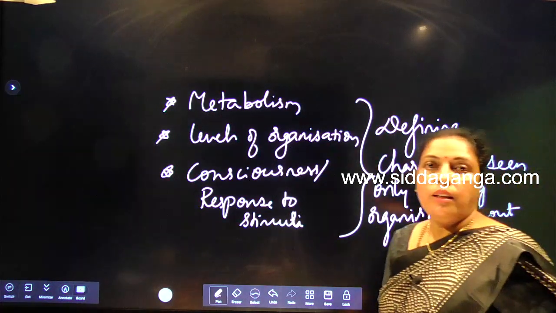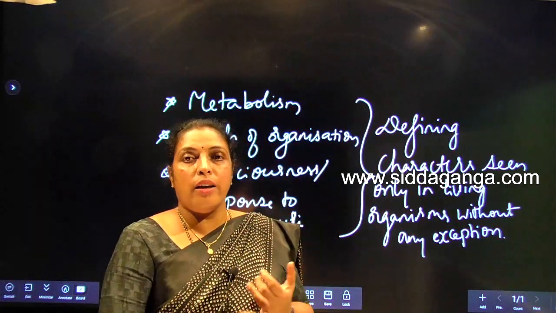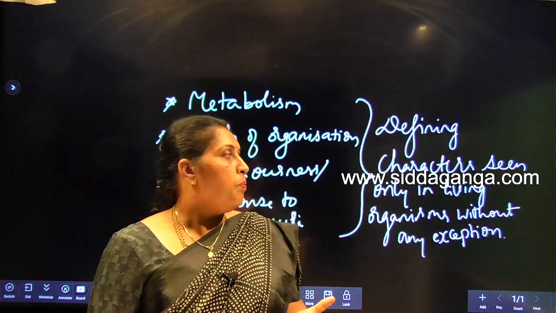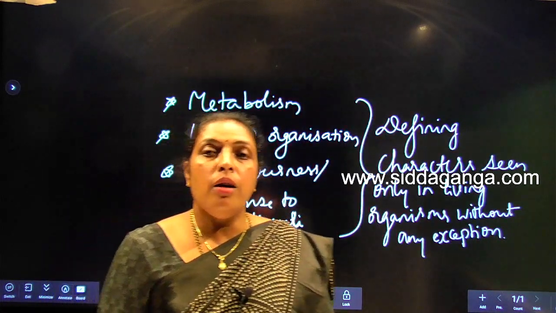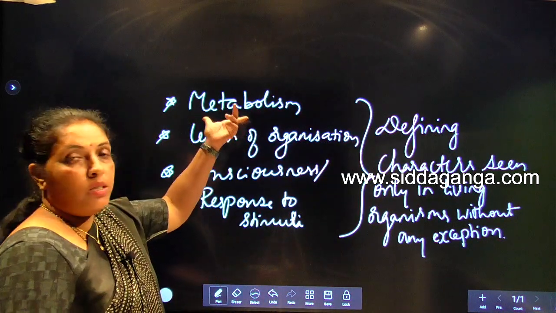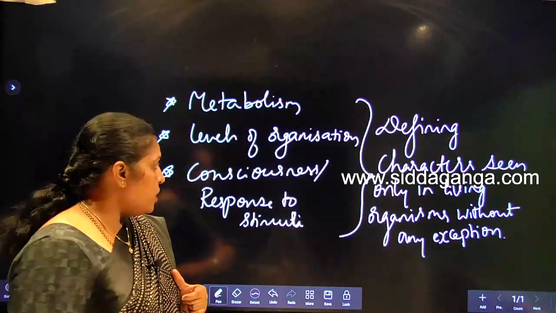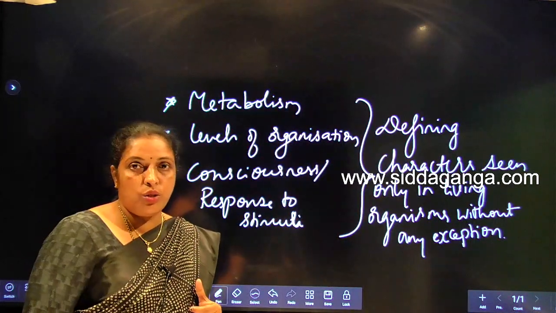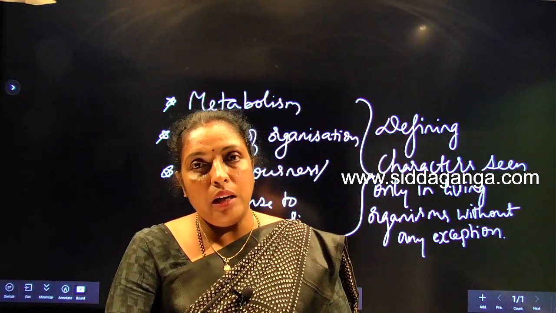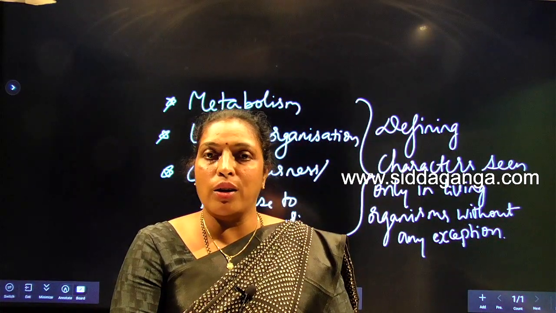Understood now? We see many characters in living organisms like growth, reproduction, metabolism, and response to stimuli. But among them, three are considered defining characters: metabolism, levels of organization, and consciousness or response to stimuli. Understood? So this is about the defining characters which we see only in living organisms. We will discuss this in detail in your regular classes.